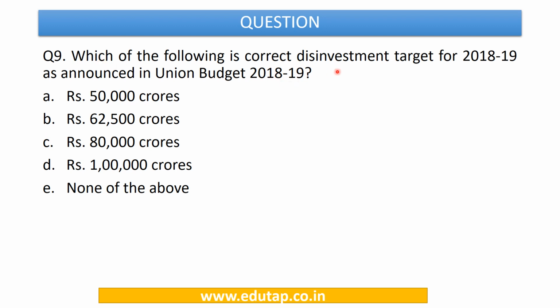Which of the following is the correct disinvestment target for 2018-19 as announced in the Union Budget 2018-19? Options are 50,000 crores, 62,500 crores, rupees 80,000 crores, rupees 1 lakh crores, or none of the above.